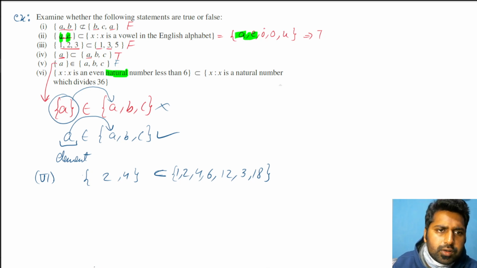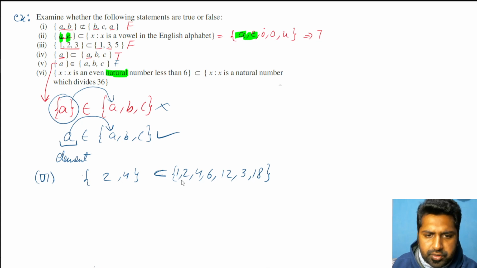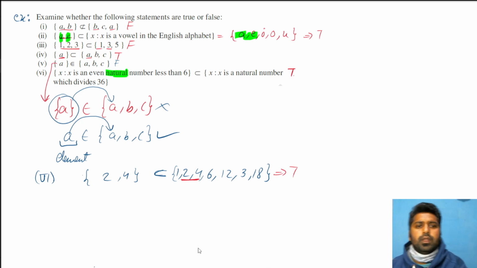So all we have to do is look whether 2 and 4 are present. Yes, so this one is also true. For subset we have to see whether all the elements are present here. There may or may not be extras, but these elements should be there at least. 2 and 4 should be there.